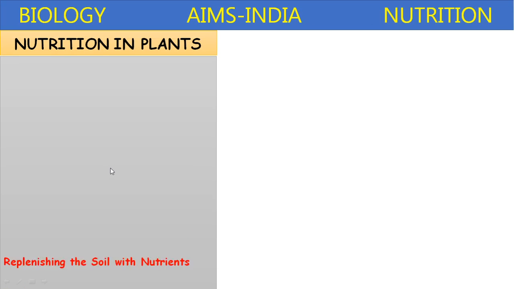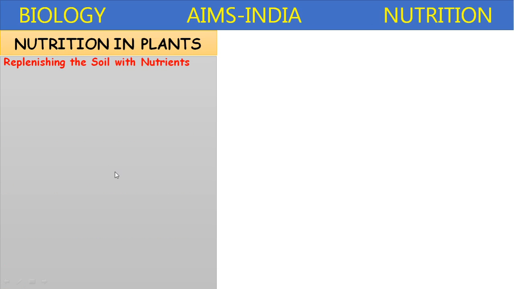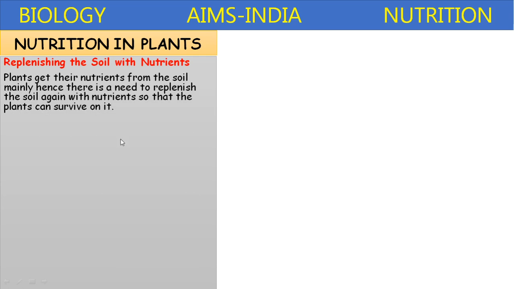Now finally, let us discuss how the replenishment of nutrients takes place in the soil. As we all know, when the plants are growing, they absorb the nutrients present in the soil, but there is a nutrient cycle by which the nutrients are replenished or added to the soil.